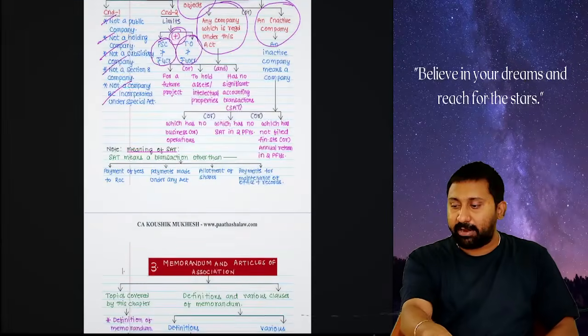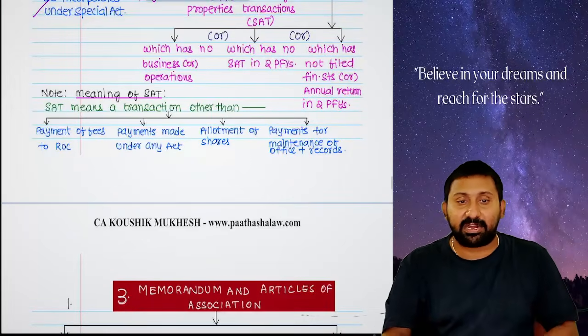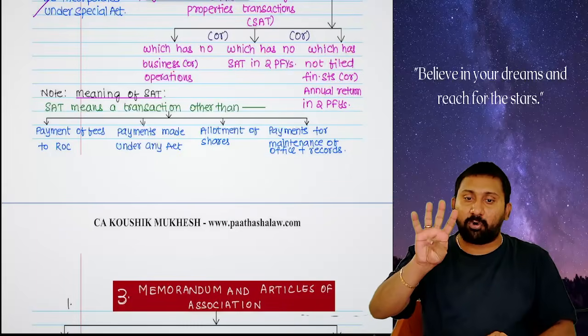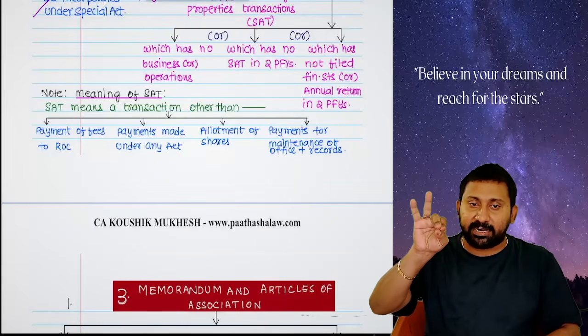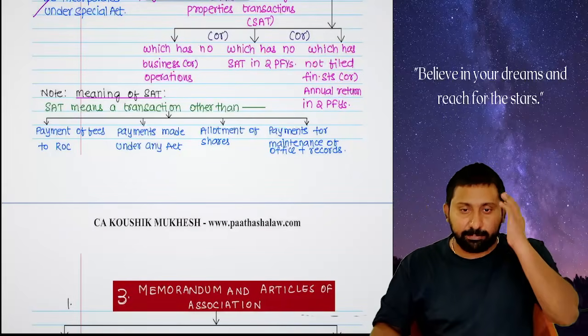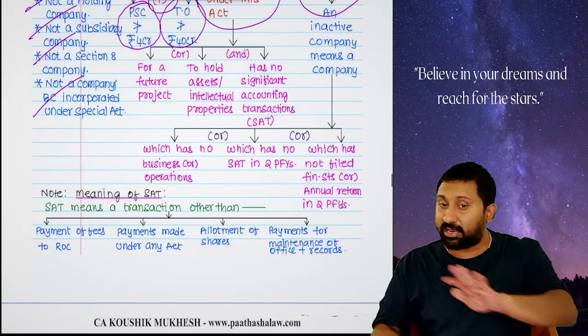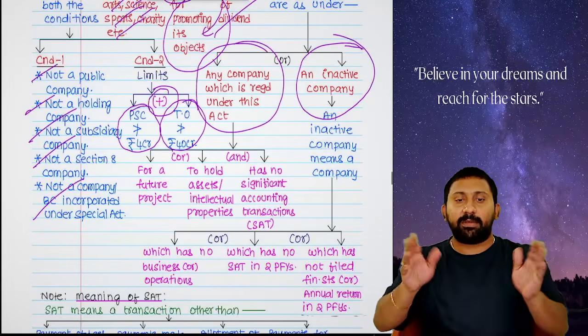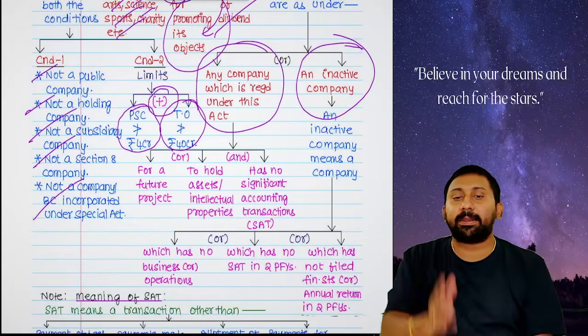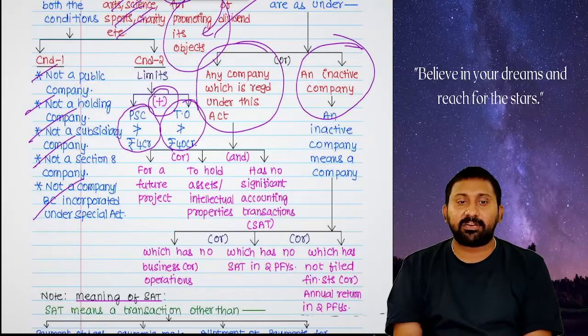Okay, so tell me, does law define significant or non-significant? Non-significant, how many do they define? Four. Payment of fees to ROC, payments under this Act, allotment of shares, payments made for maintenance of office and records. These are not significant accounting transactions. So tell me, from the very beginning the company is inactive. Okay, what do we call it?